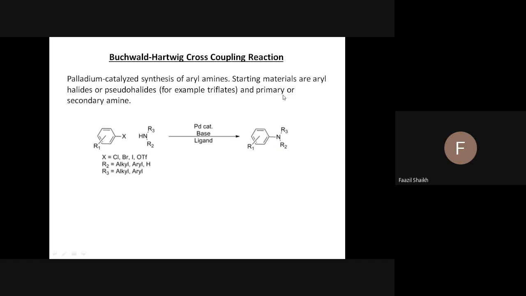In this, the starting materials are aryl halide, where X can be chlorine, bromine, iodine, or OTf, triflate, we have discussed this, or pseudohalides. Pseudohalides means that instead of a halogen, they have OTf, TMS, and many others. Example is triflates. And the other partner is primary or secondary amines. This coupling reaction takes place in the presence of palladium catalyst and in the presence of base, and you will get a carbon-nitrogen bond formation.